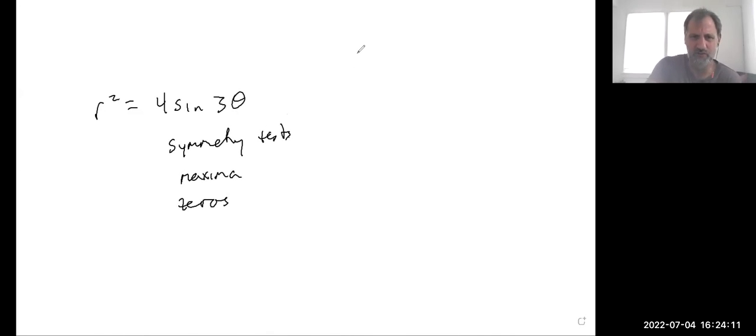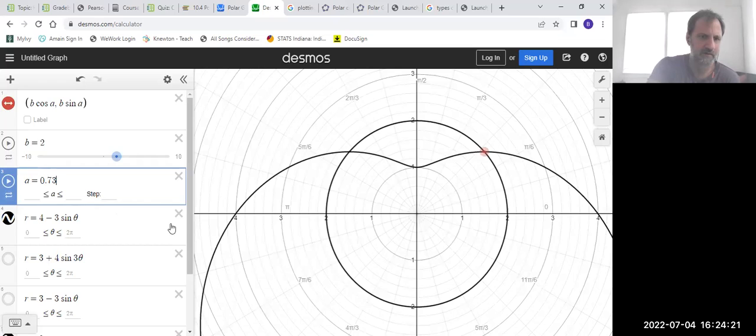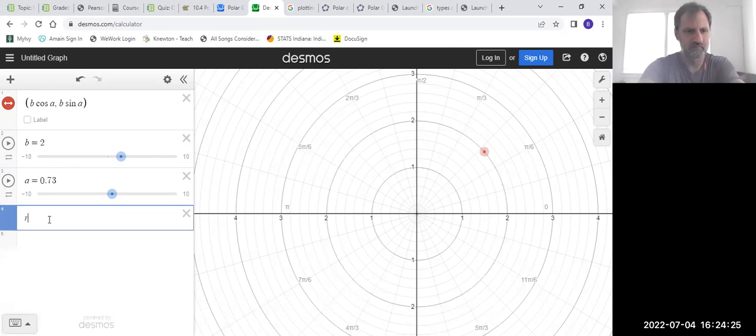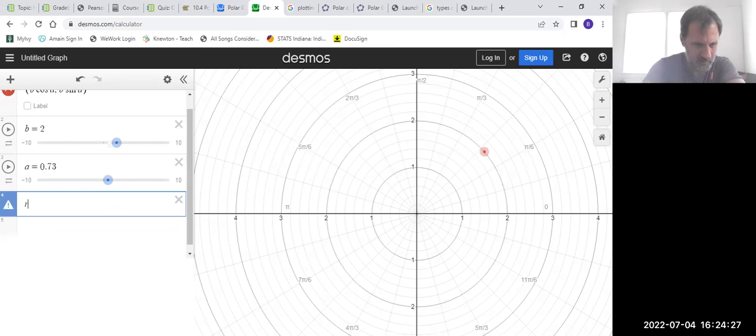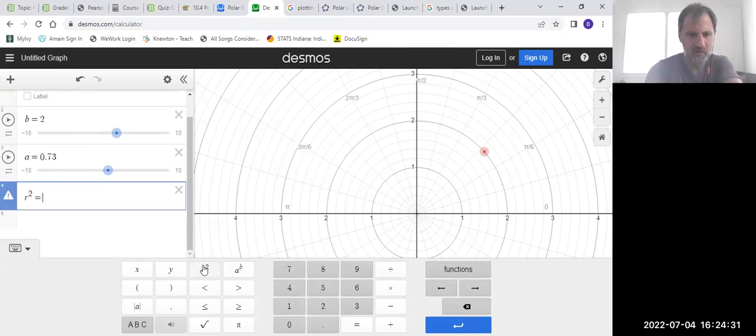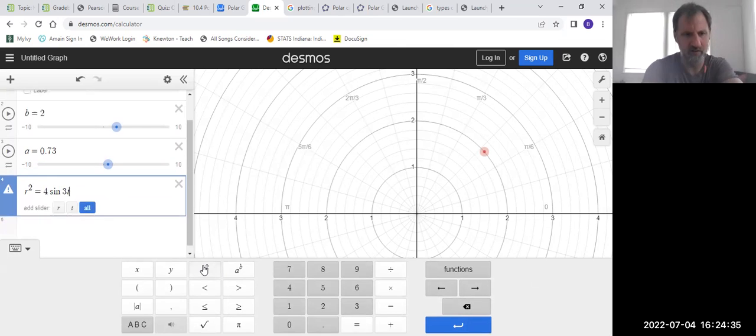R squared equals 4 sine 3 theta, because I don't have a sense off the top of my head of what that's going to look like. Okay, so R squared equals 4 sine 3 theta.